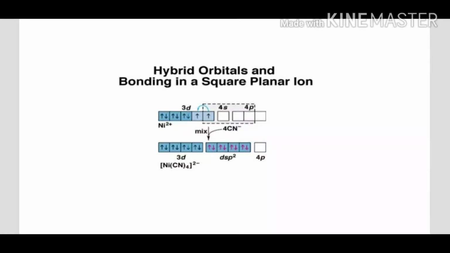But here the cyano ligand is a stronger ligand. So what has happened here? The cyano ligand pairs up the last 2 electrons into the 4th orbital. So the last, 5th d orbital is empty. That's why one d orbital, the 4s orbital and the 4p orbitals are available, but there are only 4 cyano ligands. So they will occupy the 1 d orbital, 1 4s orbital, and 2 p orbitals. So dsp2 hybridization is taking place, and this dsp2 hybridization gives the square planar complex. Thus the tetracyanonickelate(II) ion is formed as a dsp2 square planar complex.